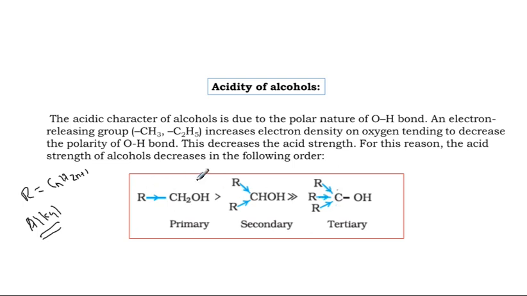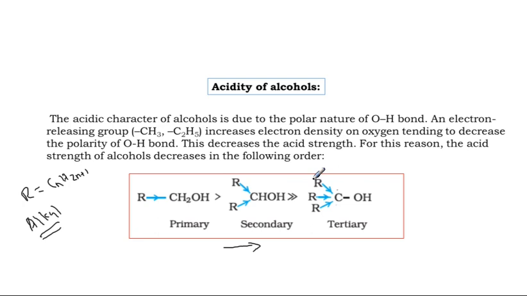When you move towards the right side in this direction, the acidic character decreases. So comparing all three, primary alcohol shows more acidic character than secondary alcohol, than tertiary alcohol.